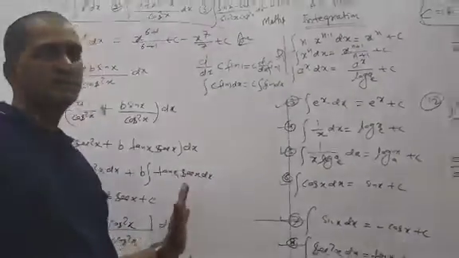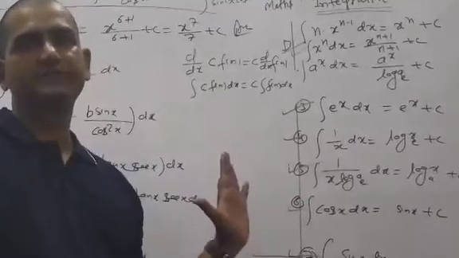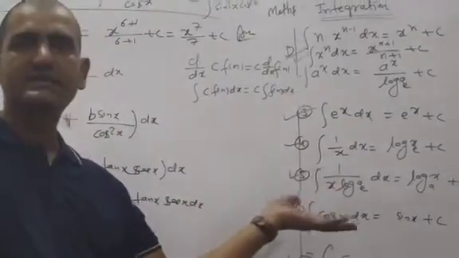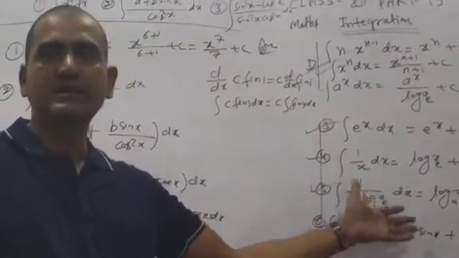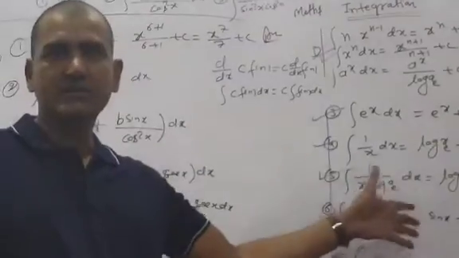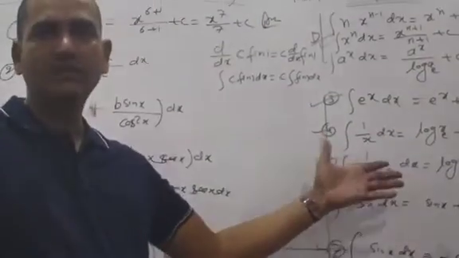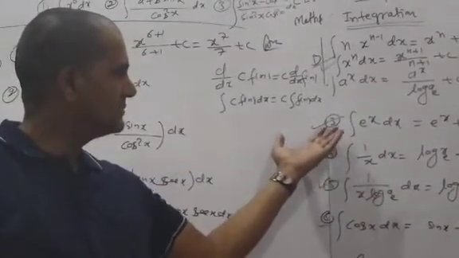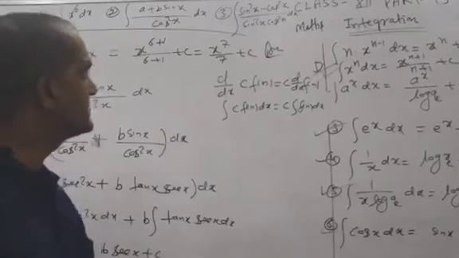Then for integration, what is very important? Yes, formula is very important. Formula means not for integration, but formula for differentiation, because integration is the reverse process of differentiation. That's why we should learn the differentiation formulas. After that, with the help of differentiation formulas, we can do integration. Now I am going to give another example.